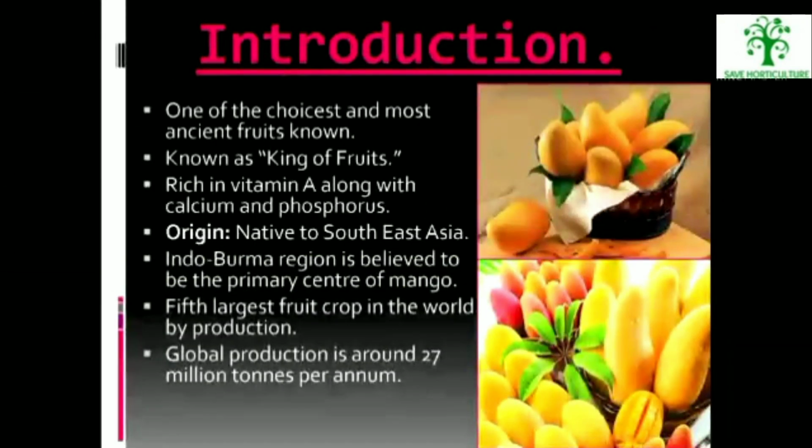Introduction. Mango is one of the choicest and most ancient fruits known in the world. It is known as the king of fruits as well as the bathroom fruit. It is rich in vitamin A along with calcium and phosphorus. Its origin is believed to be native to Southeast Asia. Indo-Burma region is believed to be the primary center of mango. It is the fifth largest fruit crop in the world by production. Its global production is around 27 million tons per annum.